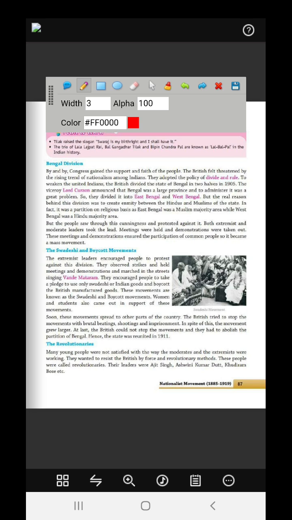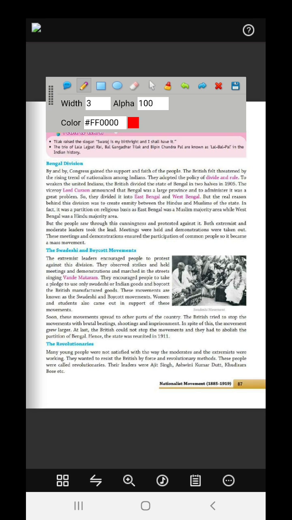Meetings were held and demonstrations were taken out. These ensured the participation of common people, so it became a mass movement. On the day of the partition, the Hindus and the Muslims tied Rakhis on each other's hands, and Rabindranath Tagore was leading that.